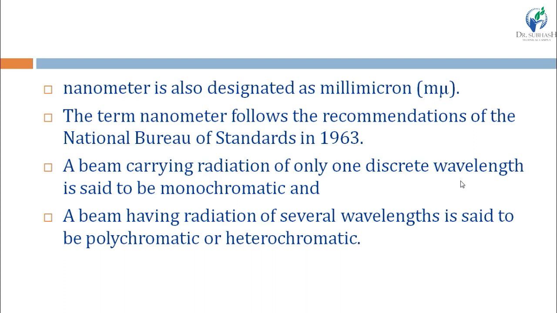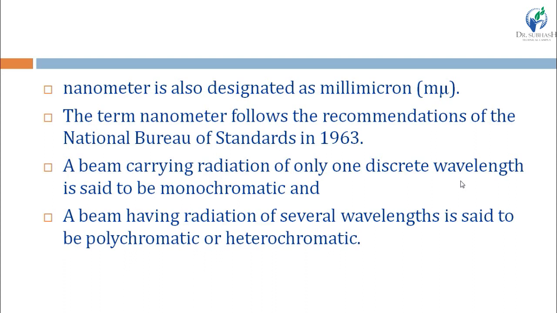Nanometer is also designated as millimicron. The nanometer follows the recommendation of the National Bureau of Standards in 1963. The National Bureau of Standards in 1963 recommended the nanometer, and so in spectroscopy, to describe wavelength, the nanometer unit is more widely used than other units.